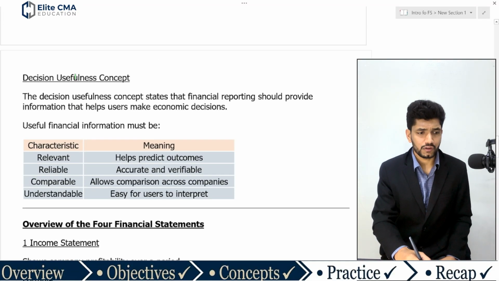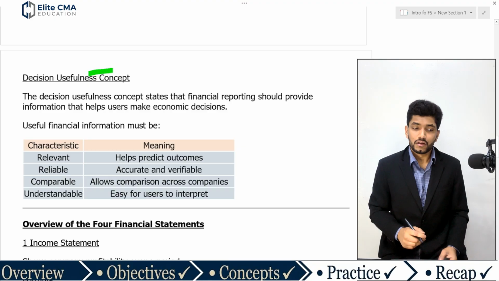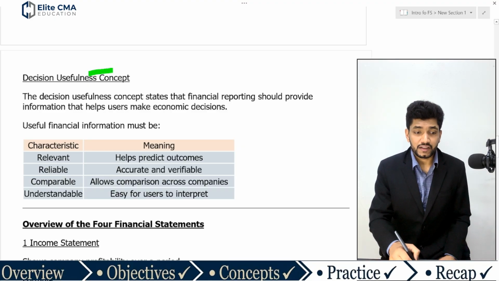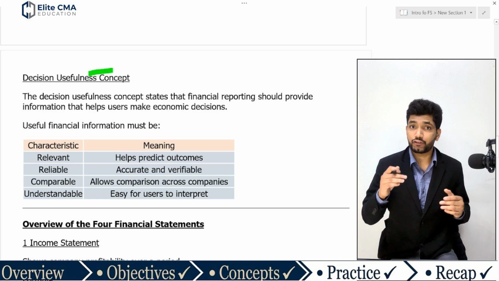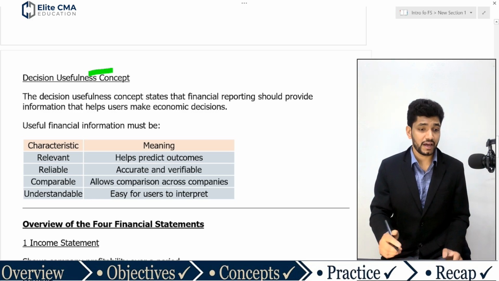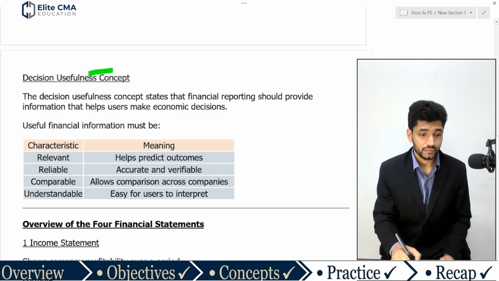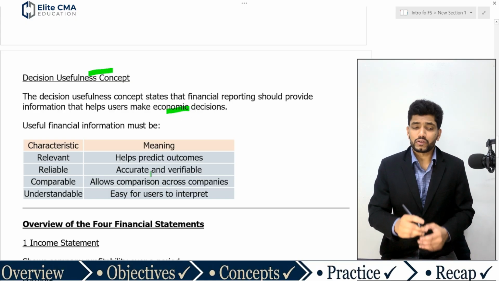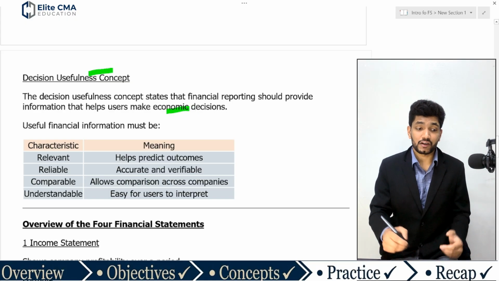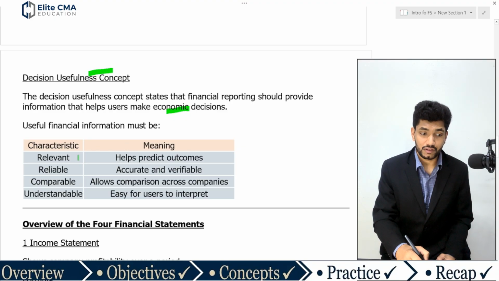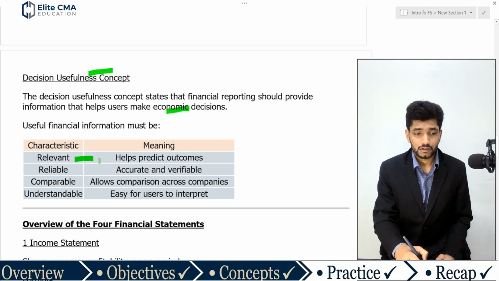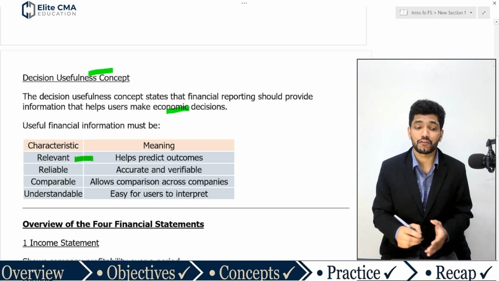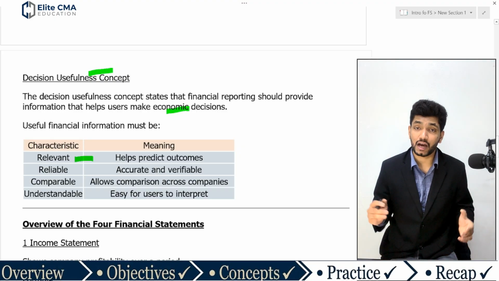Then, the decision usefulness concept. The decision usefulness concept states that financial reporting should provide information that helps users make economic decisions. So, the first thing is that useful information must be relevant, which means it helps predict outcomes.